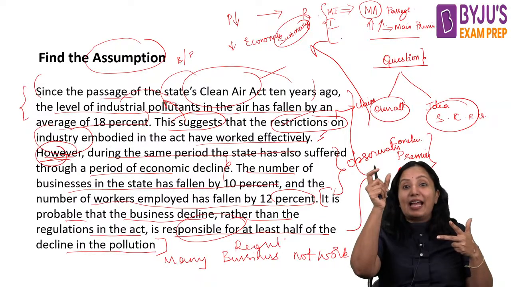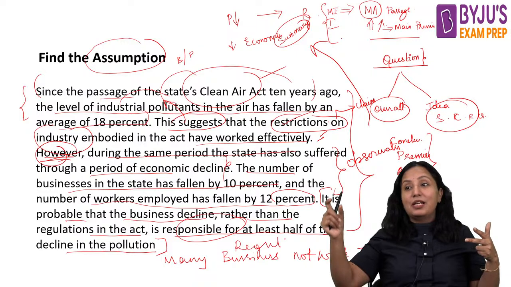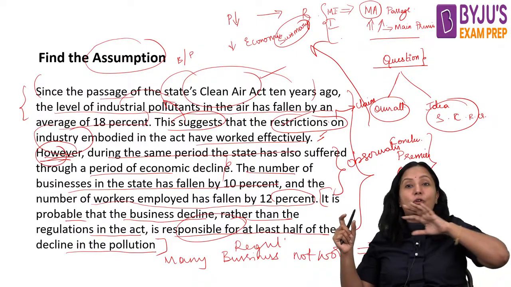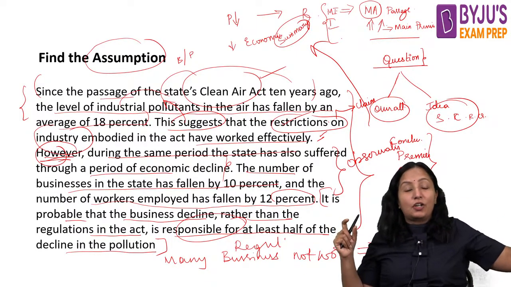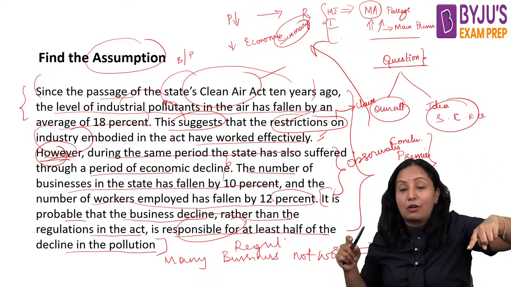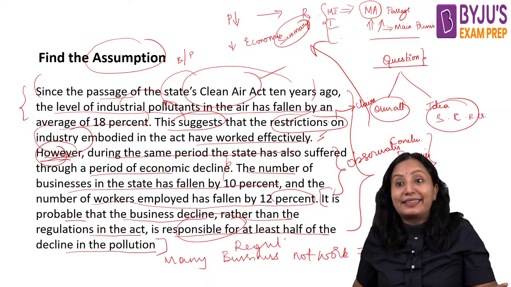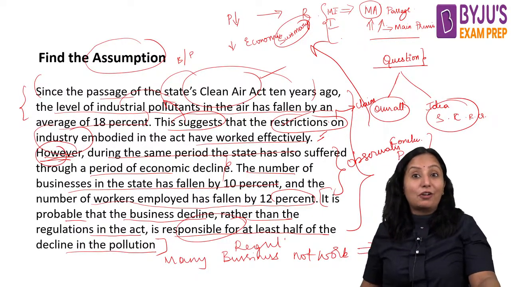It is not just the act. Just because of this act, no business happens. Because no business happens, we don't have people and industries working. So that is why the pollution has come down. It is not the act. It is because the businesses are not working.